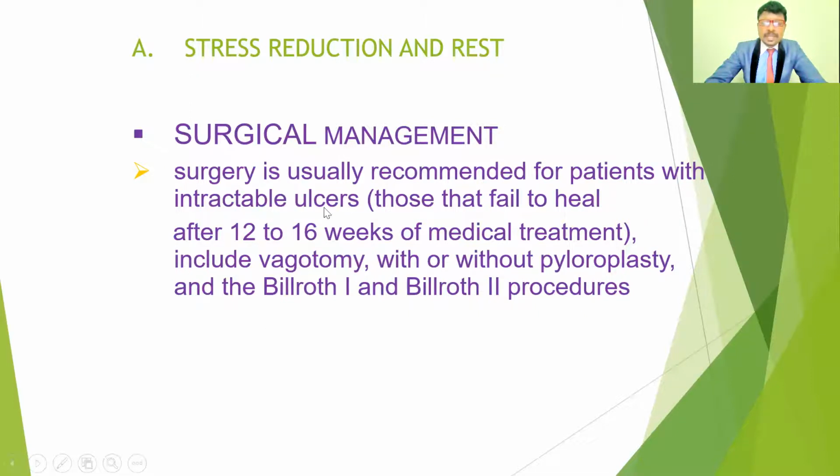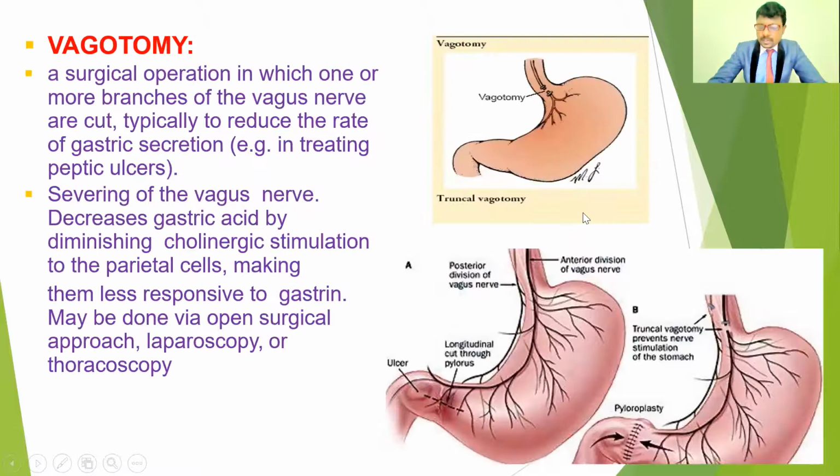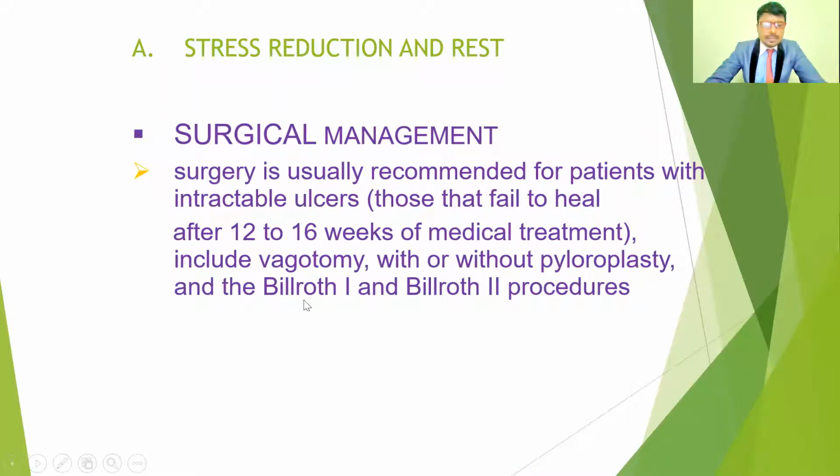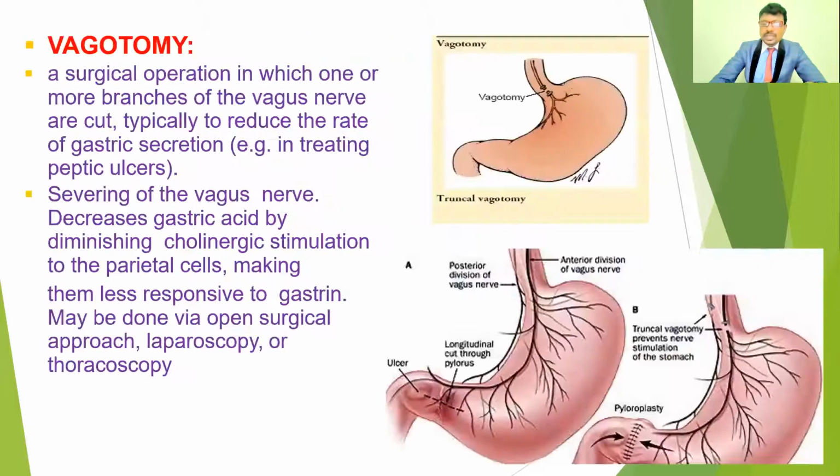The surgical managements are vagotomy with or without pyloroplasty, and also the Billroth type 1 and type 2 procedures. So these are the two types of surgical management for peptic ulcers. But these are used in case the ulcers are not healed after 3 or 4 months of medical management. First, the vagotomy.